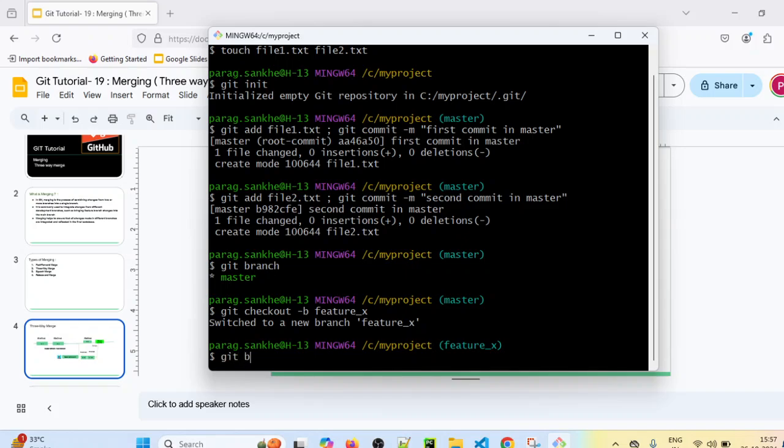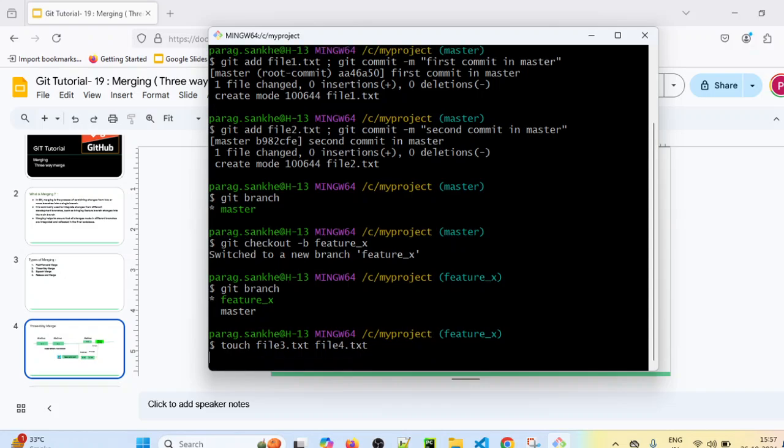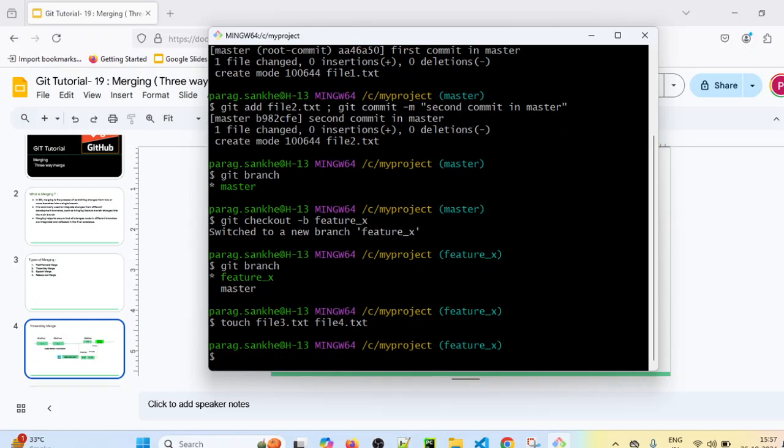branch. So if you execute the git branch command, it will show you that we are currently on feature X branch. Now I will create two new files, touch file3.txt and file4.txt. After creating these files, I will add those files one by one into feature X branch. So I will commit those files by adding into staging area first and then committing to feature X branch.